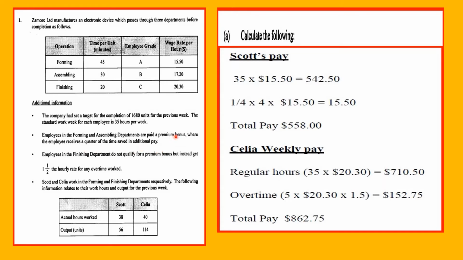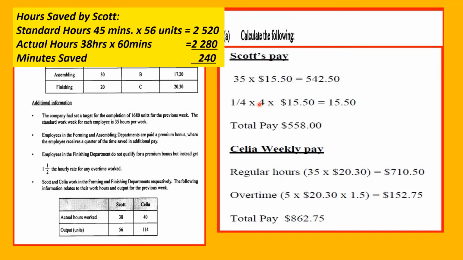So let's calculate that first. Standard minutes would be 45 minutes by the 56 units, and we get 2520. The 45 minutes is coming from here, and the actual time is taken from here. Actual is 38 hours at 60 minutes, that's 2280. When you subtract, we get 240 minutes saved, and that is equal to 4 hours.